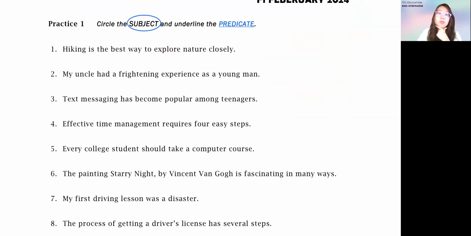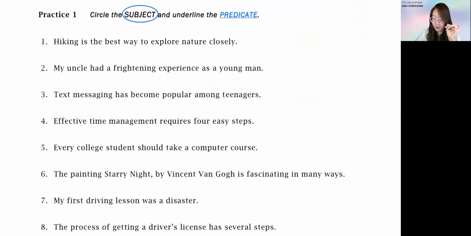So this is the practice part. I'll demonstrate 5 sentences first. Okay, 5 questions here. Then the remaining 10 you'll do yourself. And later, after you finish, I will discuss with you all one by one. So I'll demonstrate 5 first so that you have a better understanding.